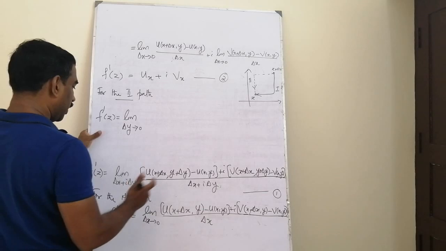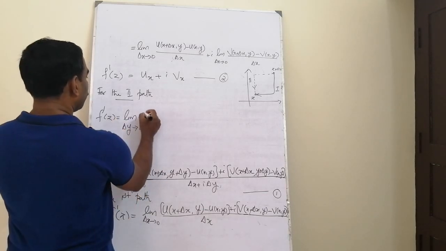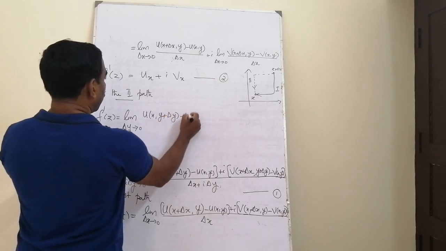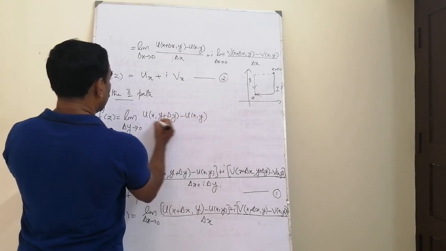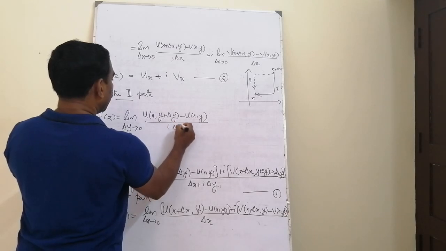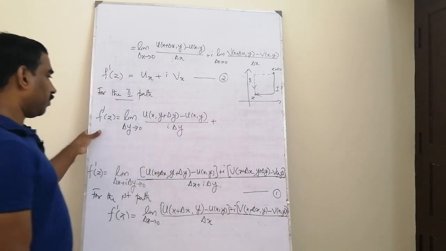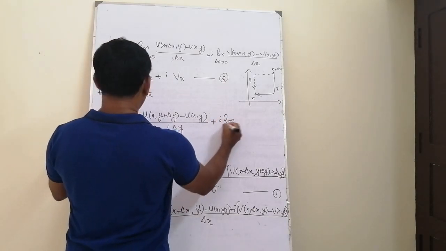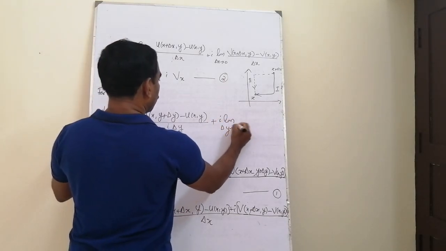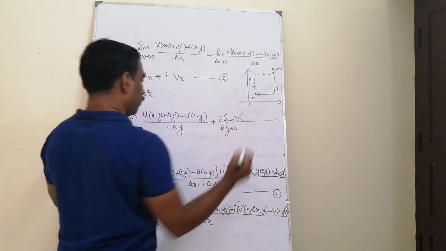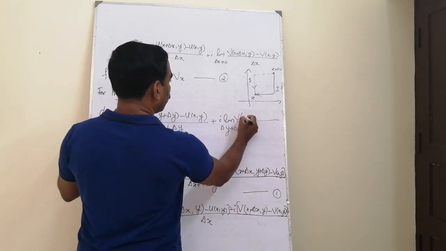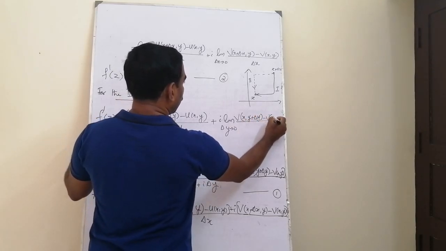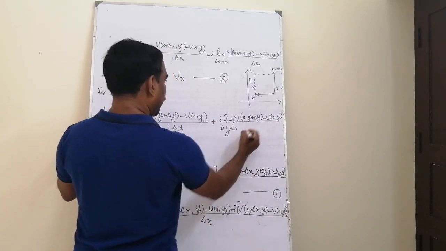We can split it into real and imaginary parts, that is collecting u terms: u of x comma y plus delta y minus u of x y, the whole divided by i delta y, plus i into limit delta y tends to 0 of v of x comma y plus delta y minus v of x y divided by i delta y.